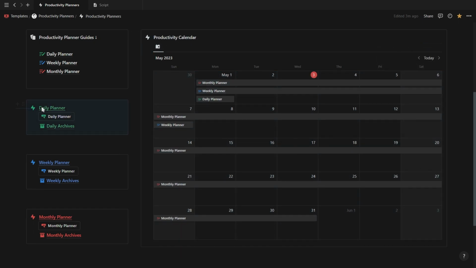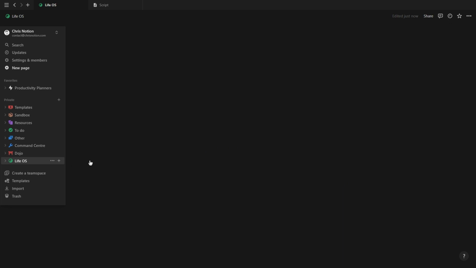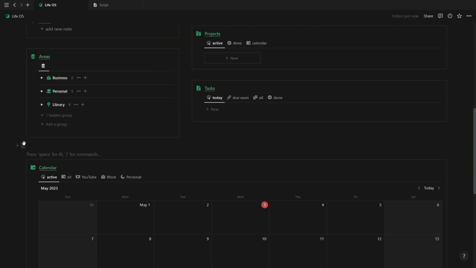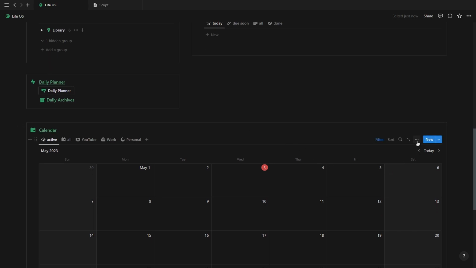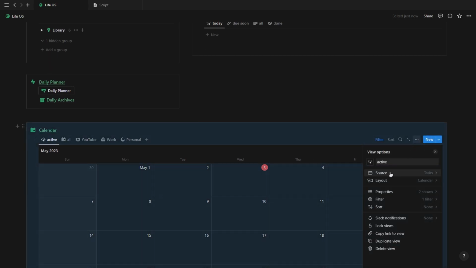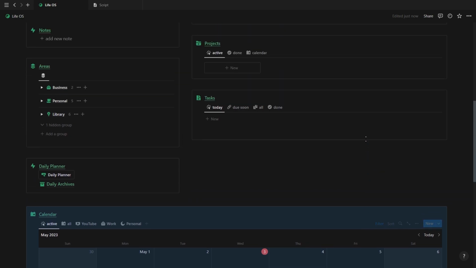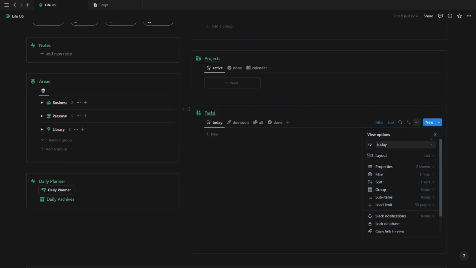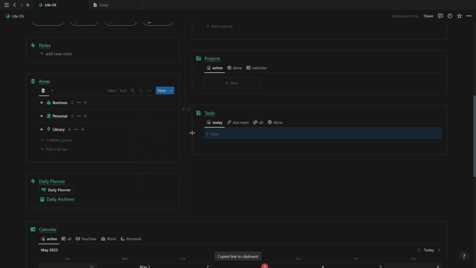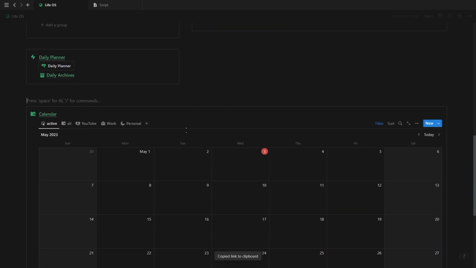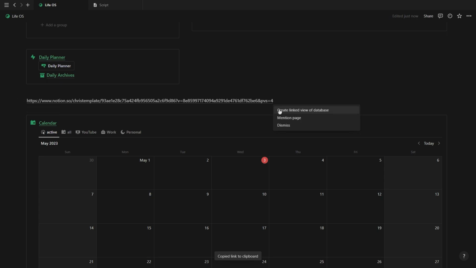Now if you want to add these to your personal dashboard, then simply move the callout boxes into your dashboard. And as for the calendar, you want to go to your personal calendar, open up the database menu and change the source to the productivity calendar. If you don't have the source option, it means that you're using an original database and you need to create a linked view. So for example, here I have my original task database, which doesn't have a source option.